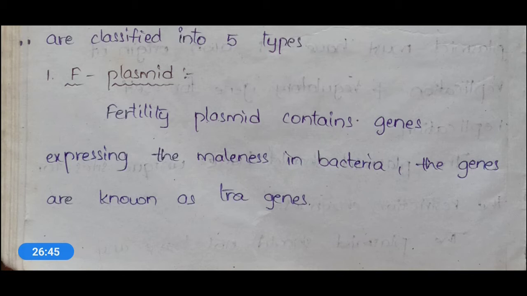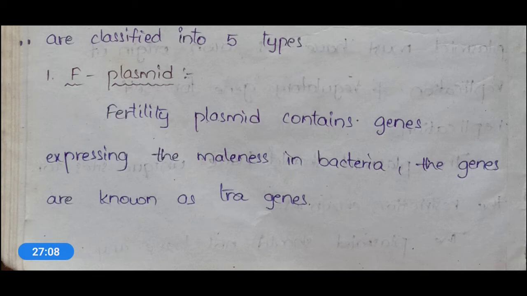Maleness in bacteria means, if you see bacterial reproduction while discussing conjugation, transformation and transduction processes, we'll see two types of bacterial cells, that is plus cell and minus cell.